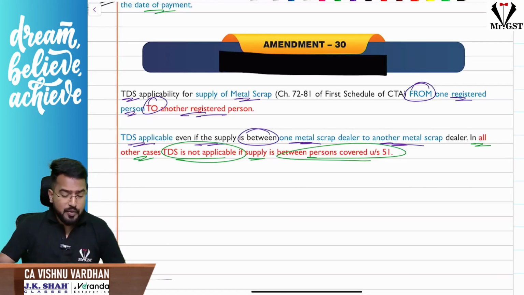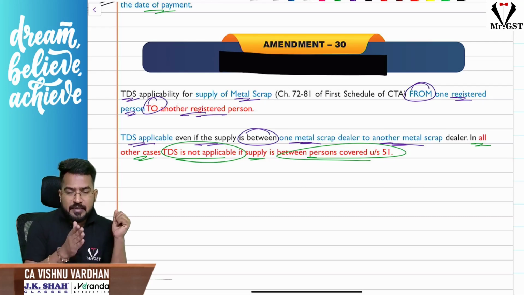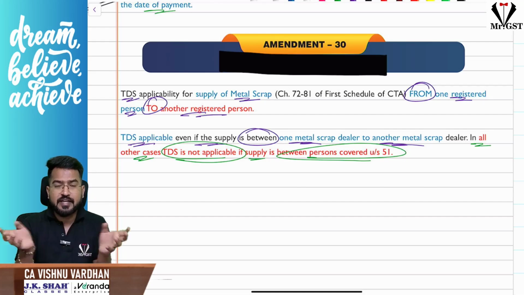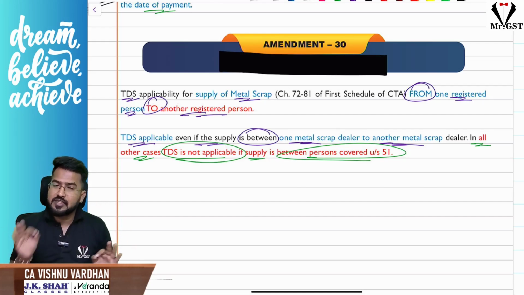Next one is with respect to TDS. See, you know, metal scrap dealers, registered persons, one registered person and another registered person, if they are dealing with metal scrap, TDS will come into picture at 2%.